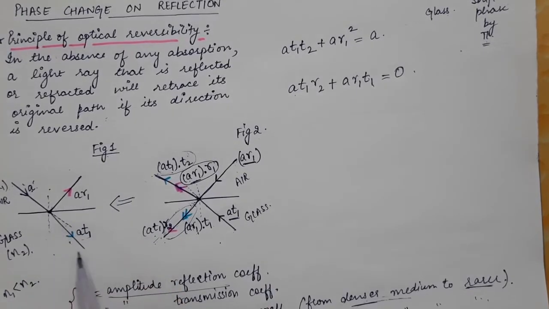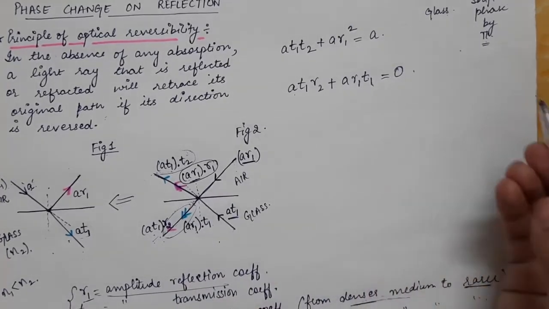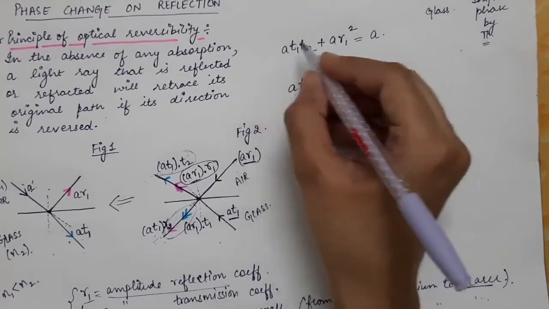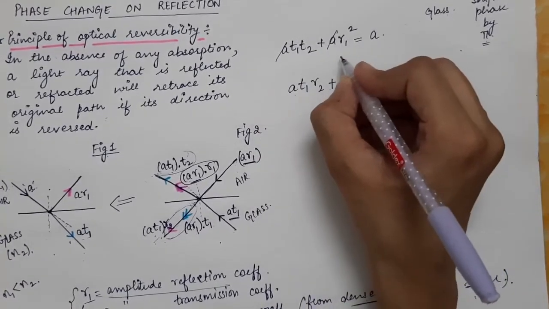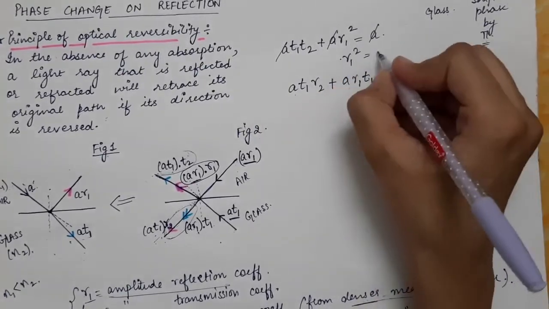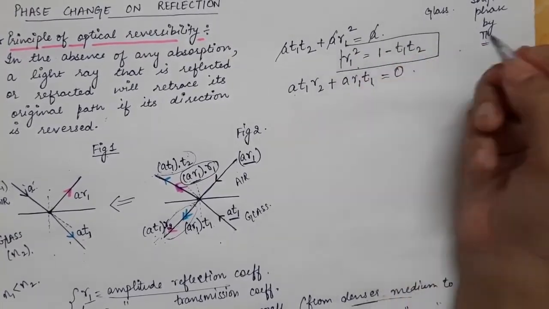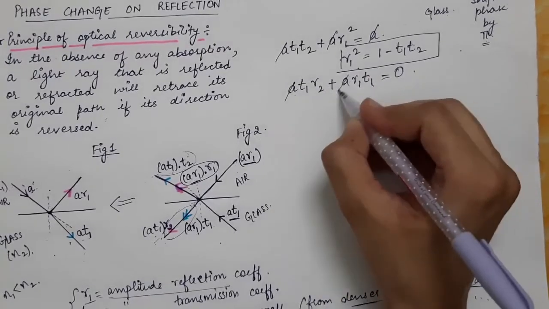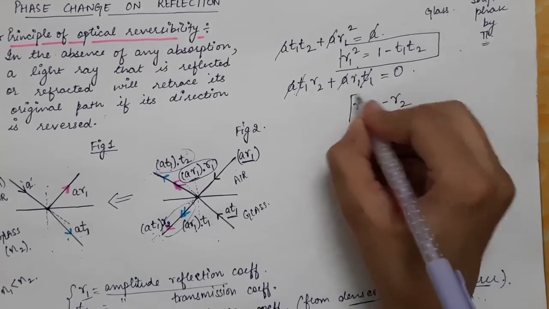There is only reflected and transmitted light. There is no light in this direction, so these amplitudes of the rays should sum up to 0, and hence we get the equations. These two equations we can simplify, so we get R1 square will be equal to 1 minus T1 times T2, and we also get R1 is equal to minus R2.